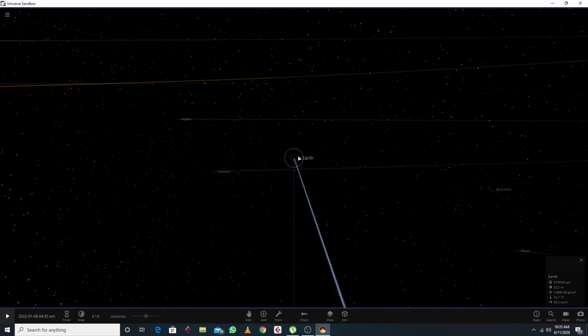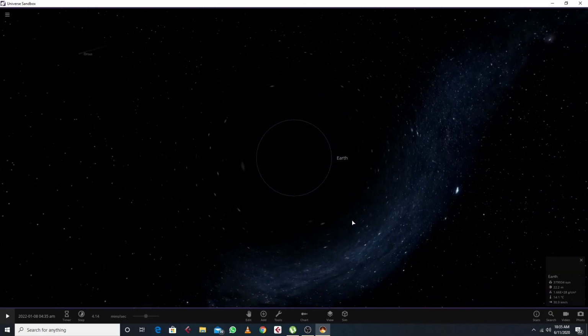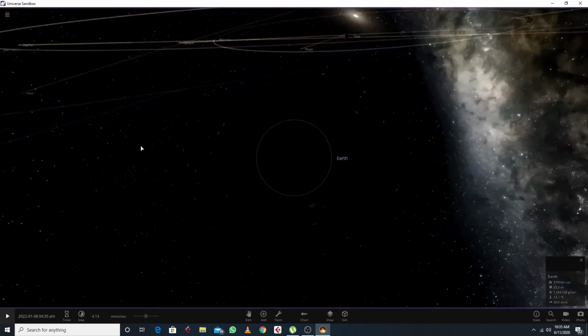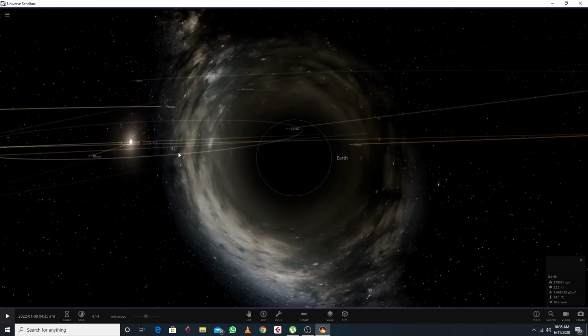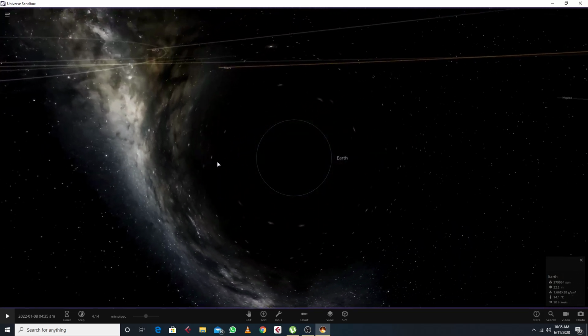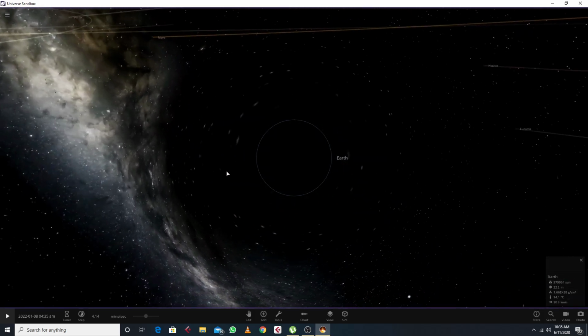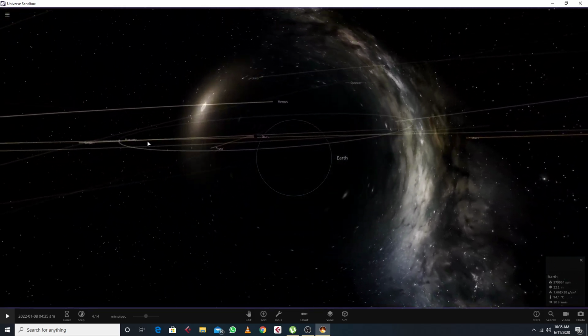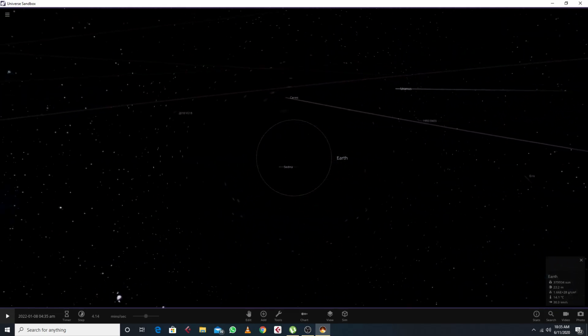Can you see this? I'm going to zoom in. See, everything is deformed now. The entire space-time is deformed around this black hole. Since this is very massive, it creates a kind of deformation, a kind of depression in space-time. This is Einstein's concept. So here we can see everything is deformed now.